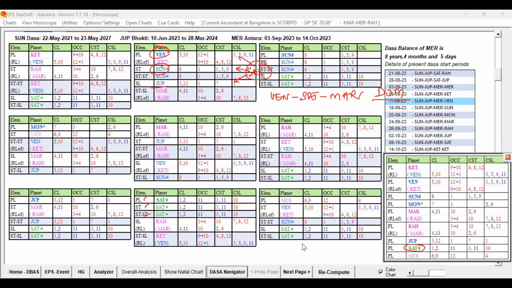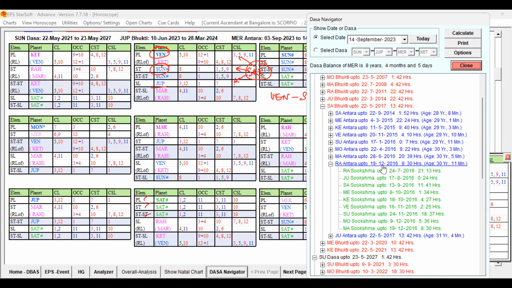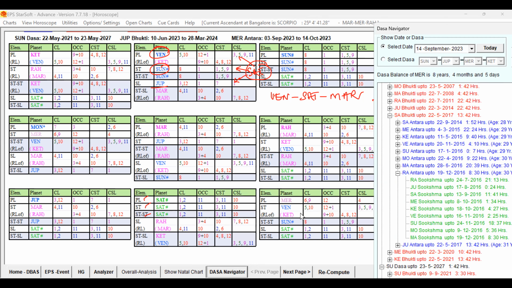If you go further and look at that Rahu Antra, it is running for approximately 5 months. After Rahu Antra, Jupiter is running, which is not so good. And Saturn, Rahu Antra, Saturn Sukshma or Mercury Sukshma. Mercury is weak in the source, but the star level is good, and the sub level Saturn is playing.